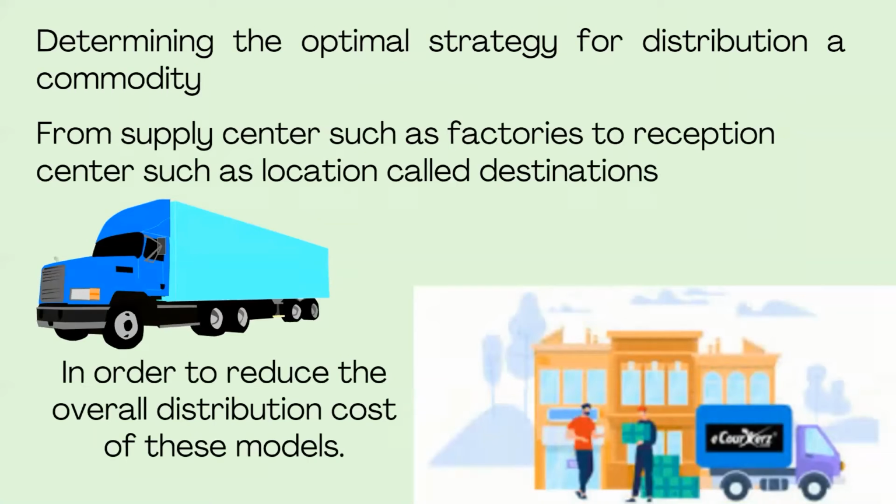Here, the similar concept is that from a supply center or from factories, we are taking the packages or the foods that are produced to the locations which we can call destinations. Transportation optimization is mainly focused on reducing the distribution cost of the system. It needs to get the overall distribution cost reduced.